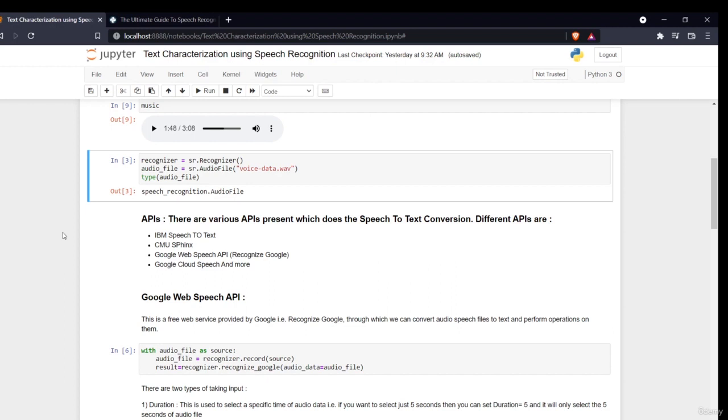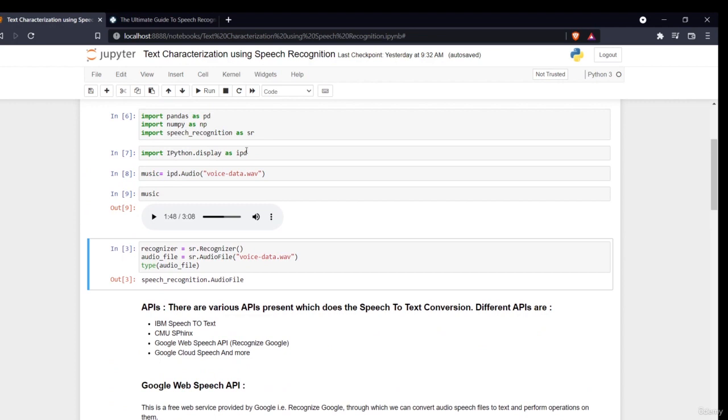So now the very first thing is, as you know, we have imported speech recognition as SR. The very first thing you have to do is assign your recognizer. Like when I import LinearRegression from sklearn.linear_model and then assign LR equals LinearRegression(), that means that variable is assigned to that particular thing. Similarly here, I am saying recognizer equals SR.Recognizer(). So now my recognizer has become a variable which will do all the work for me.